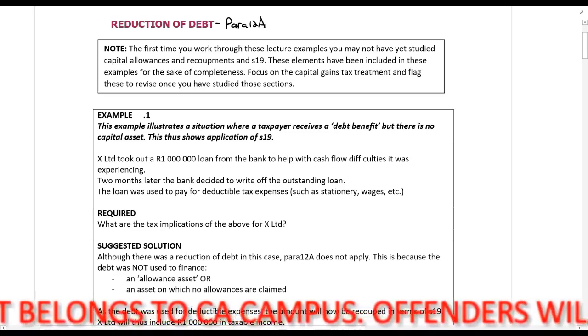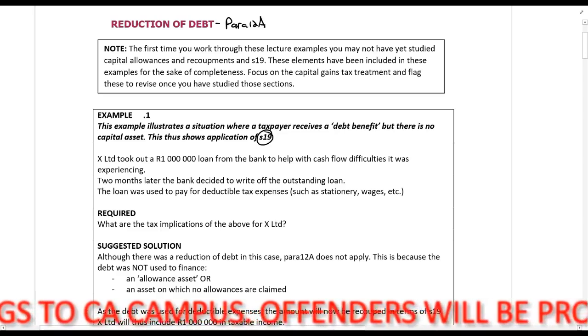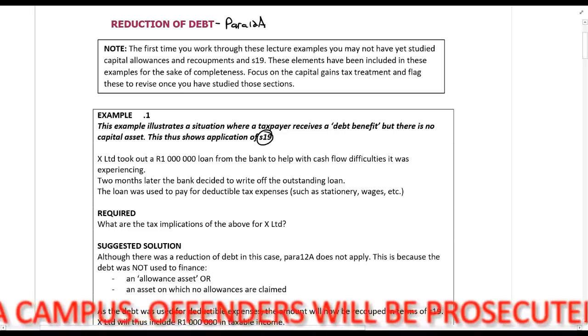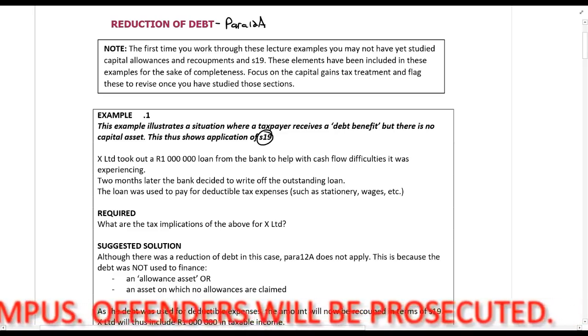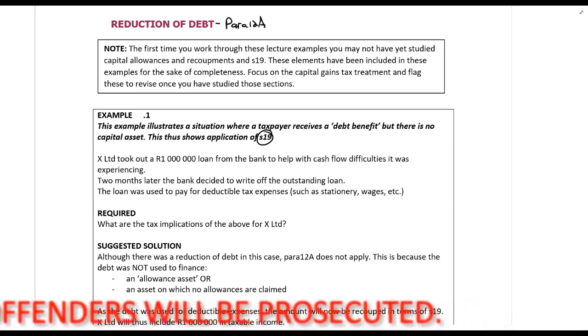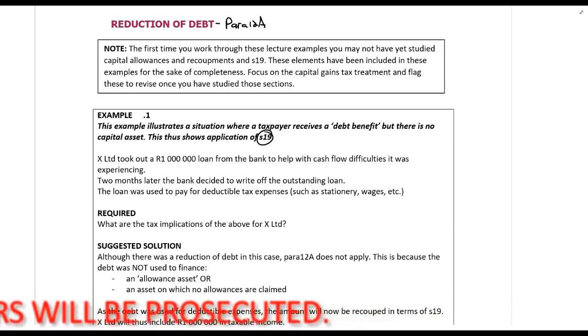So example 1, this shows a little bit of section 19. I'll also just explain to you why section 19 and not paragraph 12a. X Limited took out a loan of R1,000,000 from the bank to help with cash flow difficulties it was experiencing. 2 months later, the bank decided to write off the outstanding loan, and the loan was used to pay for tax deductible expenses like stationery and wages.